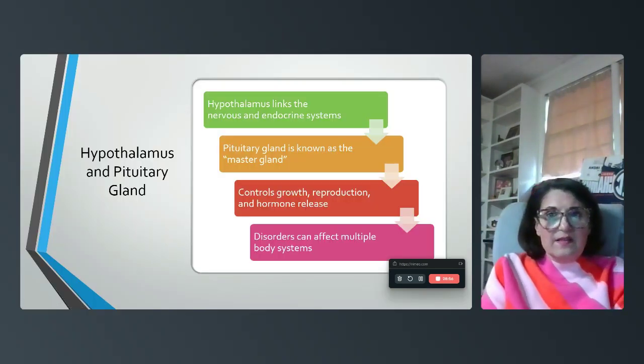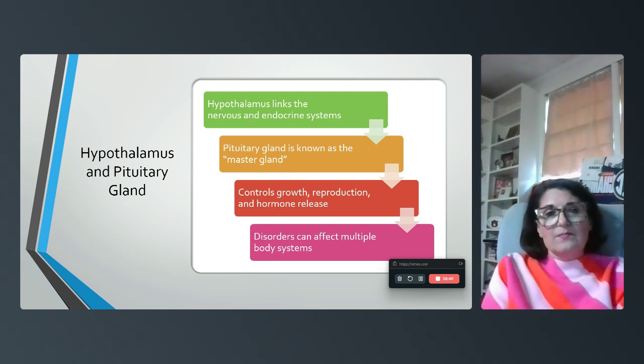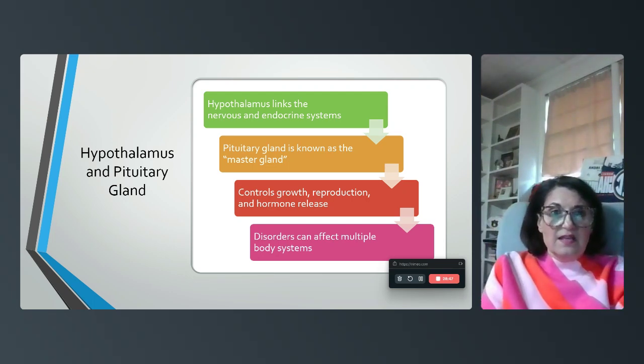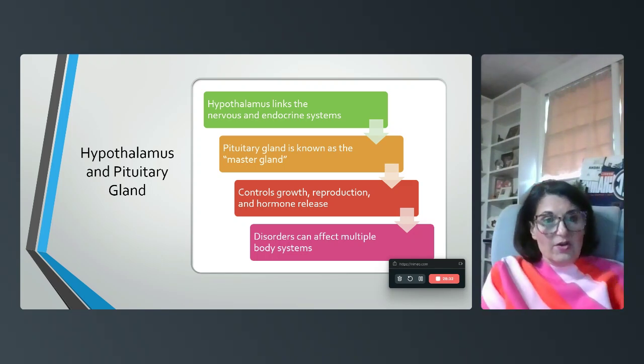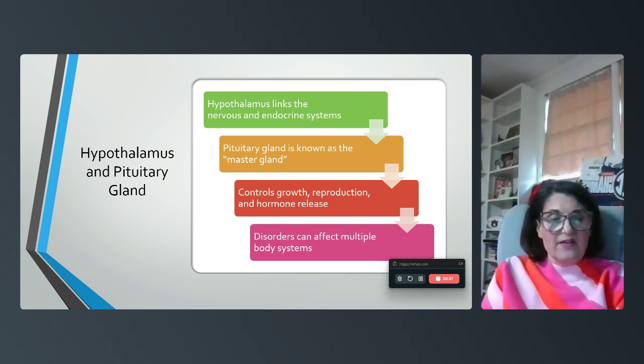The hypothalamus and pituitary gland. So the hypothalamus links the nervous and endocrine system. The pituitary gland, that's our big daddy. That's the master gland. It controls growth. So if you ever heard of children that aren't growing fast, they might say it has to do with their pituitary gland. It controls reproduction and hormone release. Any disorders within these two can, of course, affect multiple body systems, especially when you look at the hypothalamus, because it's linking two systems together.